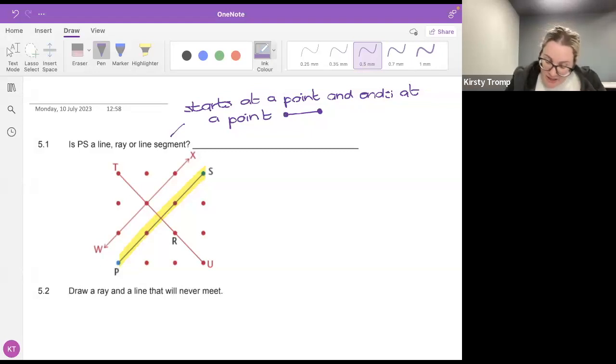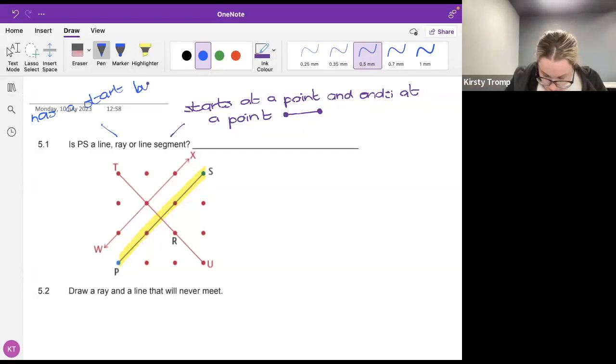Good. So a ray has a start. I like that. But continues to infinity, can we say that, Amar? All right, I think Amar is happy with me saying that. Okay, so a ray has a start and it continues to infinity. So if we look at it, it has a start. And when we say it continues to infinity, that means that we're going to put an arrow on it.